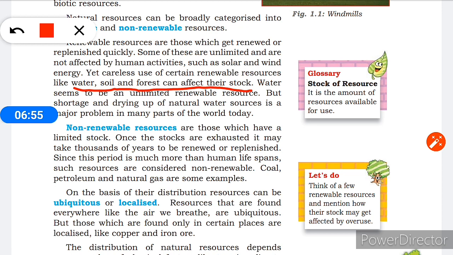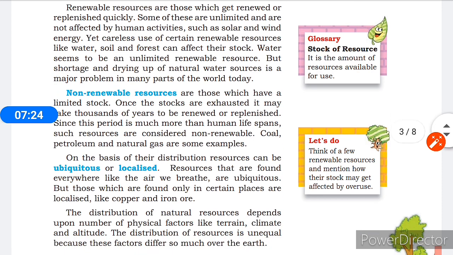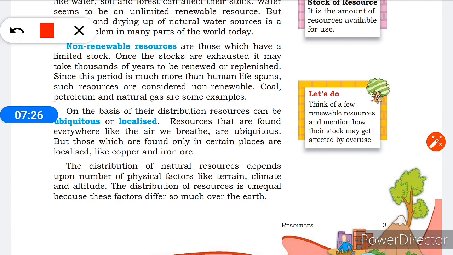Because if you do not use it properly, if you are careless in using this, then after some years it will dry up. For example, take water. Water seems to be an unlimited renewable resource, but shortage and drying up of natural water resources is a major problem in many parts of the world. So our duty is to conserve them and use them properly. Now the non-renewable resources. Non-renewable resources are those which have limited stock.